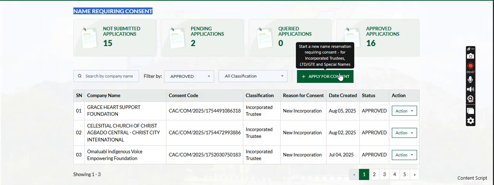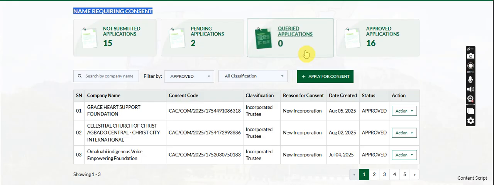You can also do the upgrade from business to company on this name requirement consent tab. You can also do limited by guarantee, and all NGO registration, including church, mosque, NGO, association, and others.